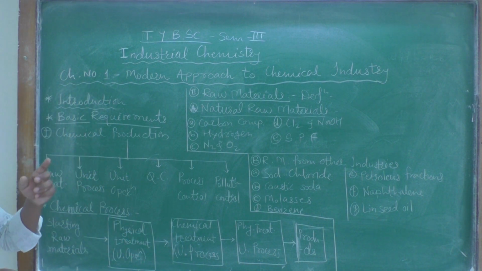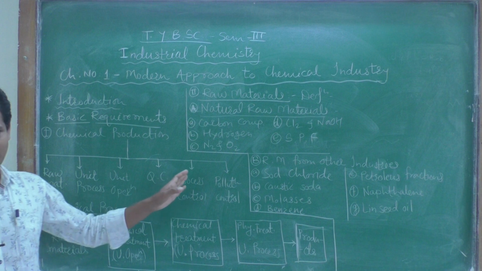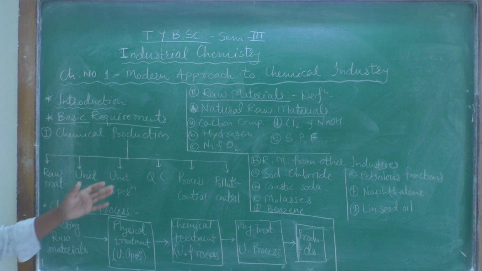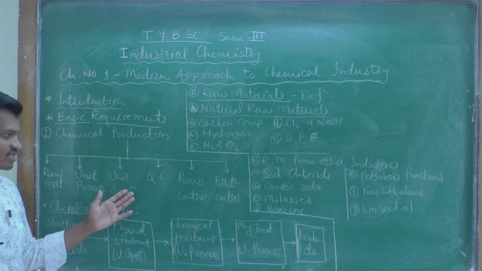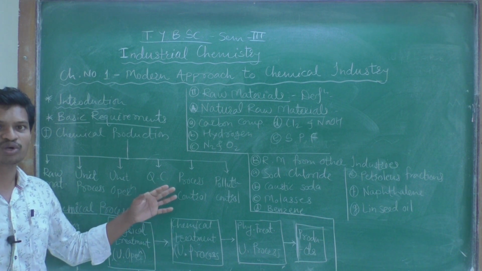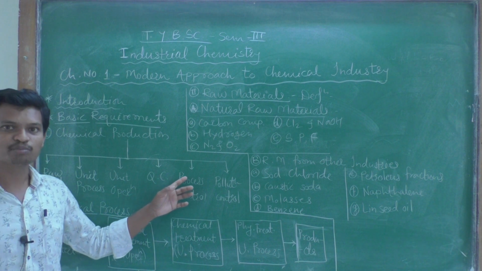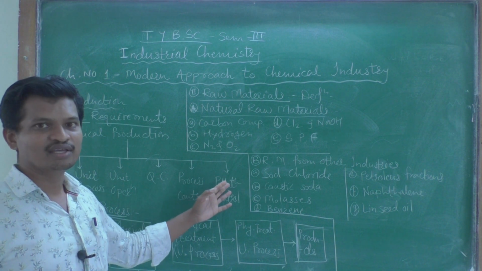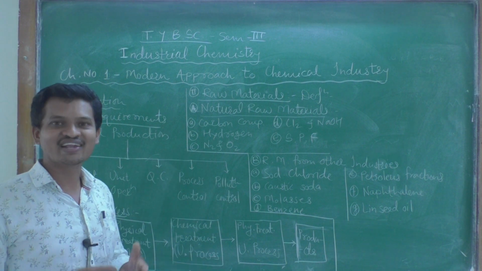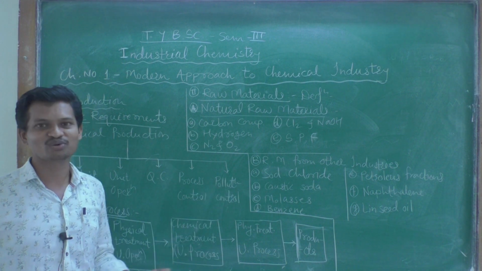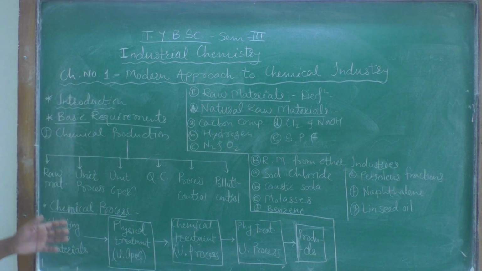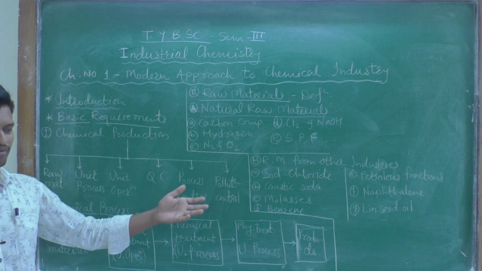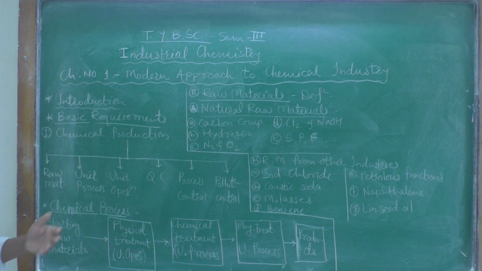Chemical production includes different aspects, and these are raw materials, unit processes, unit operations, quality control, in short QC. Then process control is there, and finally, as these are chemicals, it is directly related to pollution. So pollution control is another of the most important aspects right now. All these terms we will learn one by one in the current scenario of this chapter.